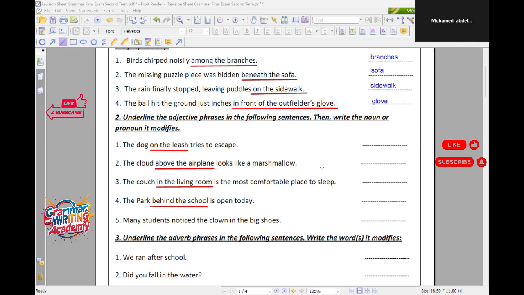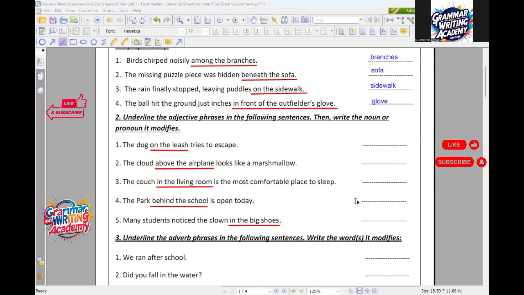Yes, Muhammad. Number 5, please. Number 5. Many students notice the clown in the big shoes. What is the prepositional phrase here? Mister, I didn't answer. Okay, Mohab, be with me, please. Don't mute your mic. So here, in the big shoes, okay, Muhammad? What's here in the big shoes? Clown. Thank you so much, Muhammad. Be with me, Muhammad.